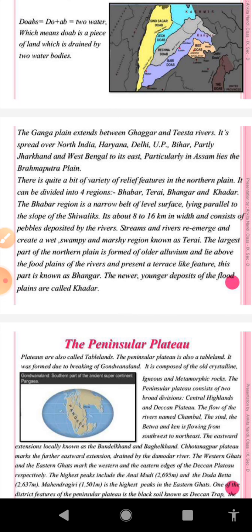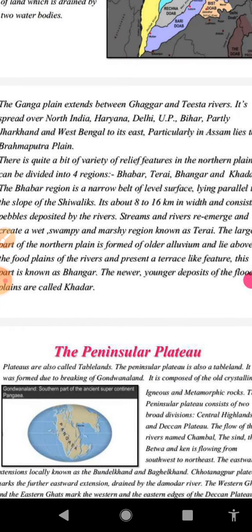After that, we will discuss Tarai. This zone lies to the south of the Bhabar zone. It is wet and marshy land because the streams which disappear in the Bhabar zone reappear in the form of springs in the Tarai zone. And as the streams reappear in the Tarai zone, this zone has been converted into a marshy land, a swampy land.